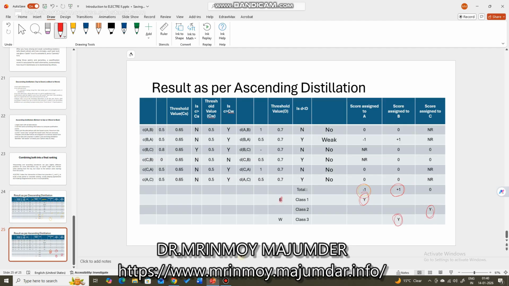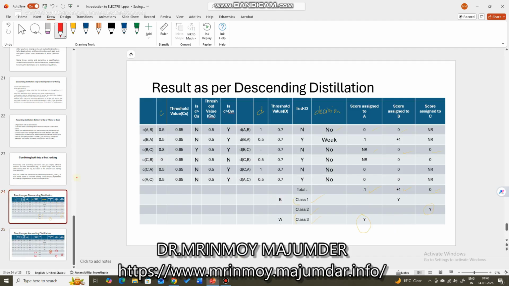Right? So what happened is, this is the worst class. I have written here, not correct. This will be the worst class, and this will be the best class. But in this case, this is the best class, indeed, because it has the highest score. This is alternative B, and alternative A has the lowest score, minus 1.